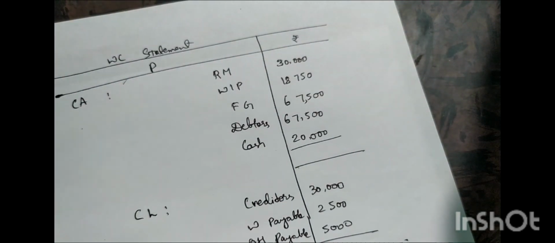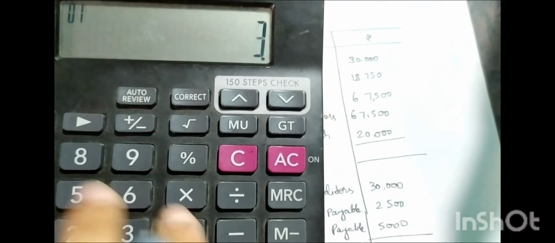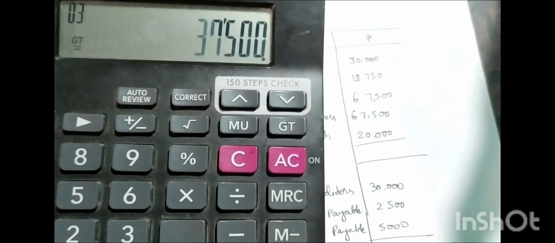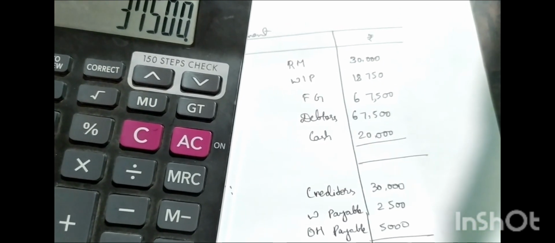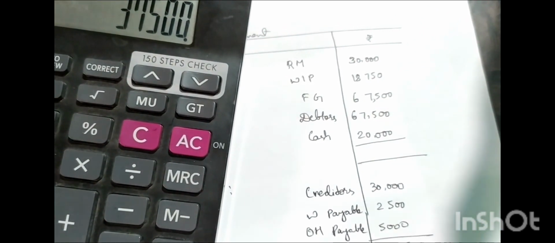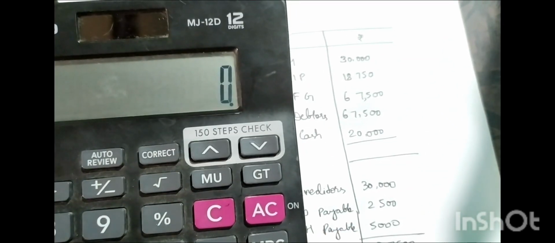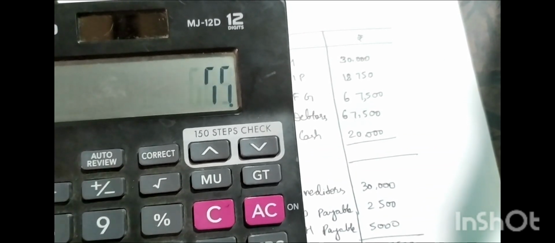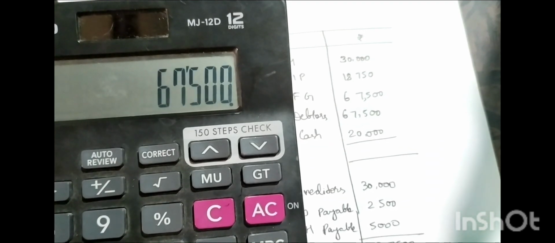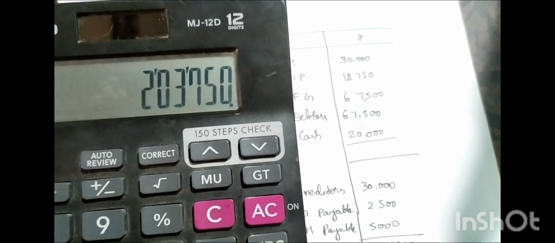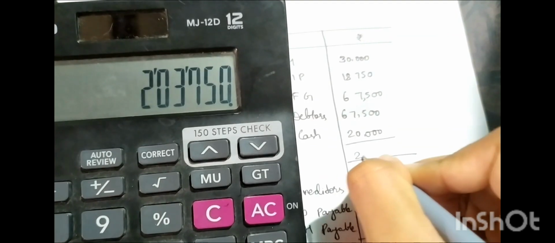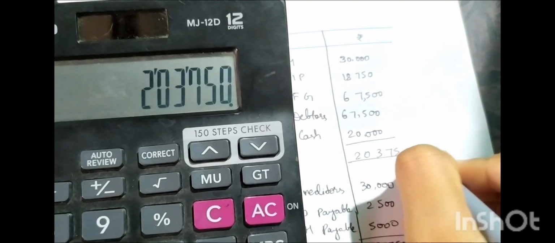Is there anything more? Nothing. So now just calculate it. 35,000 plus 2,500 is 37,500. Yes, correct. And then the current assets: 30,000, 18,750 plus 67,500 plus 67,500 plus 20,000, which comes out to be 203,750.